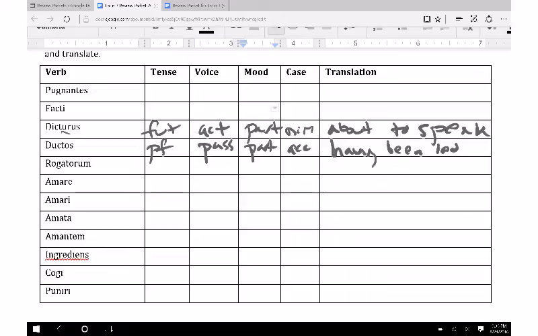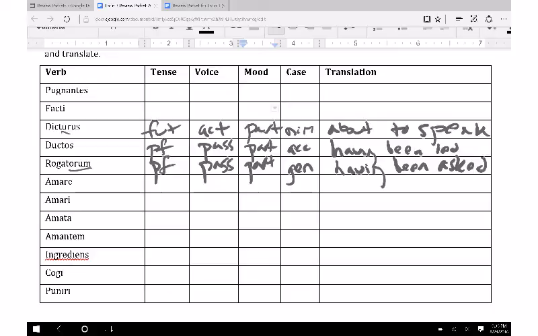Rogatorum is next. So for here, for rogatorum, we have a clear fourth principal part, rogatus, with an orum ending. Now, orum tells us immediately genitive, right? And because this comes from the fourth principal part, again, a perfect passive participle. So here we would say, having been asked.